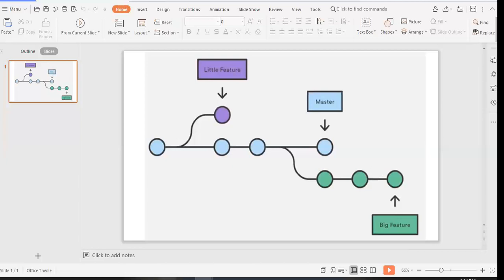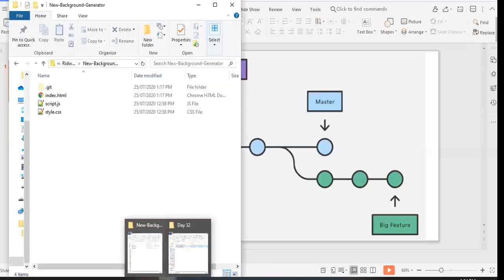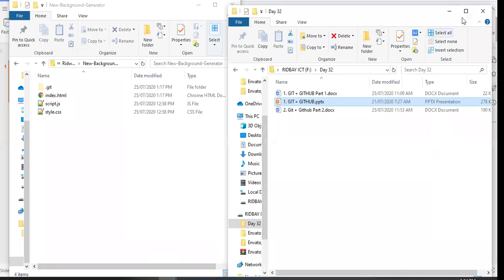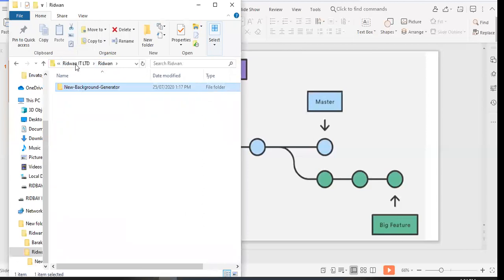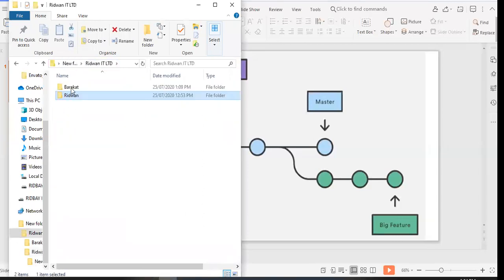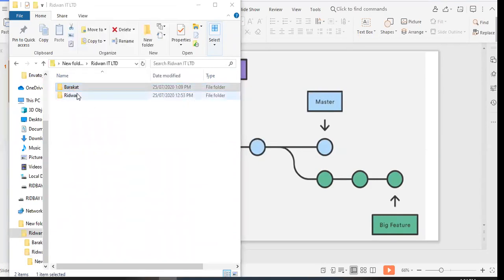So presently, we have these two guys. So we have Ridwan's computer. We have Barakat's computer. Oops, I closed that already. So I'm going to go back into the companies. So this is Barakat's computer.